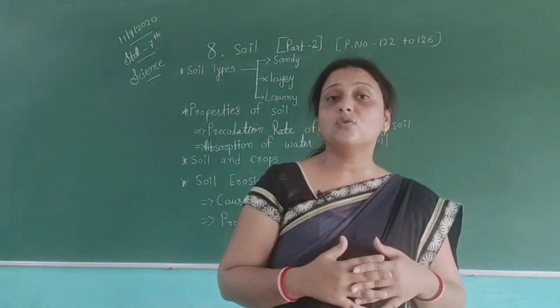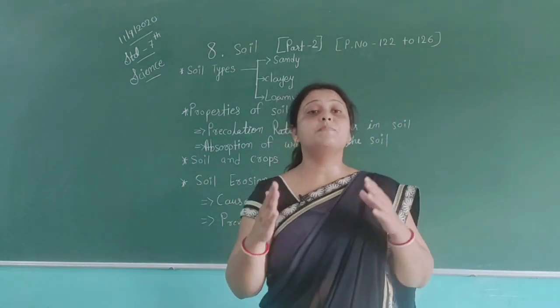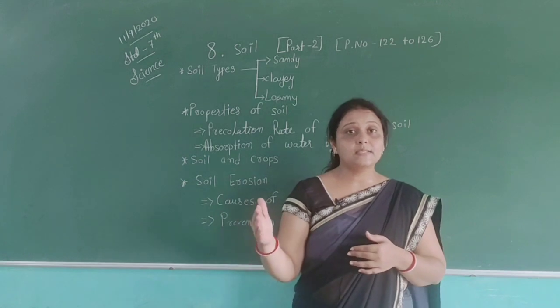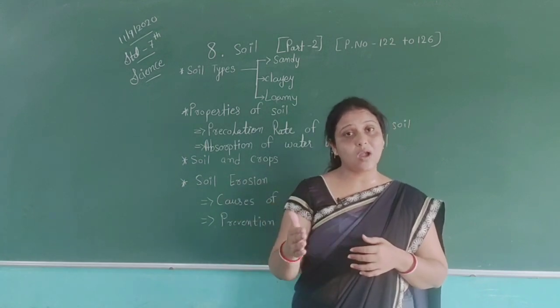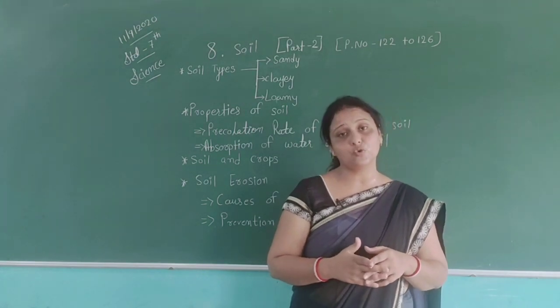Poor farming methods are also a cause of soil erosion. These types of factors involve different processes that are dangerous for the soil, and we get soil erosion from these agents also.